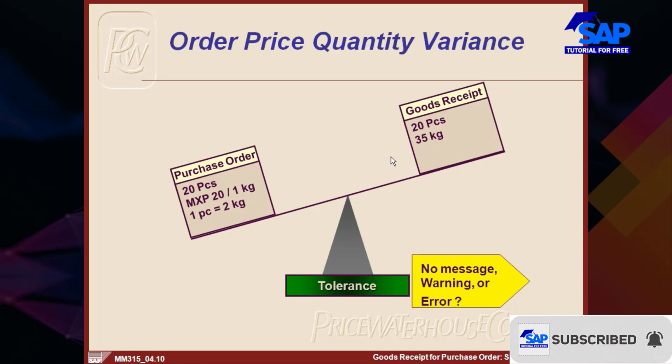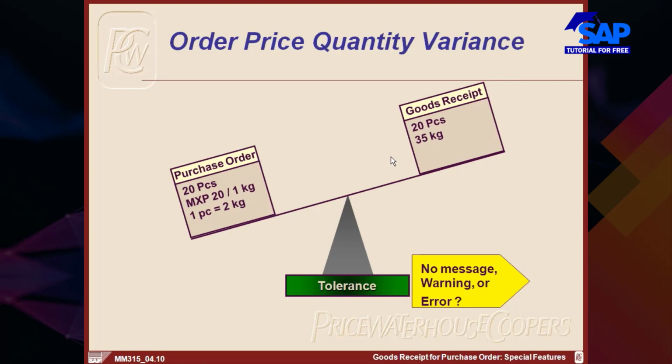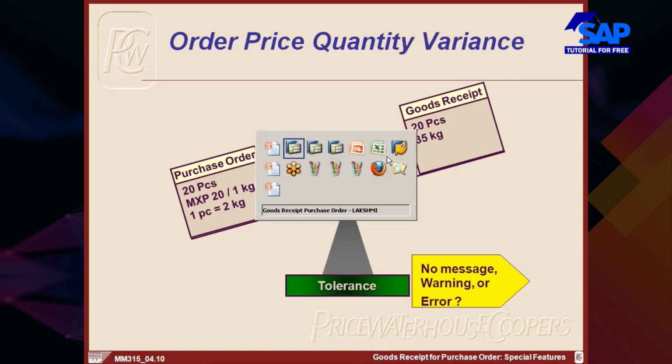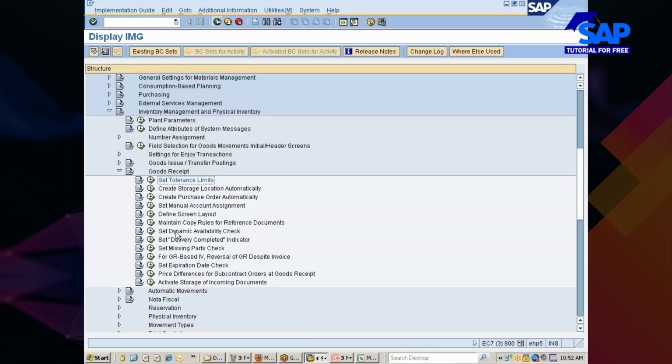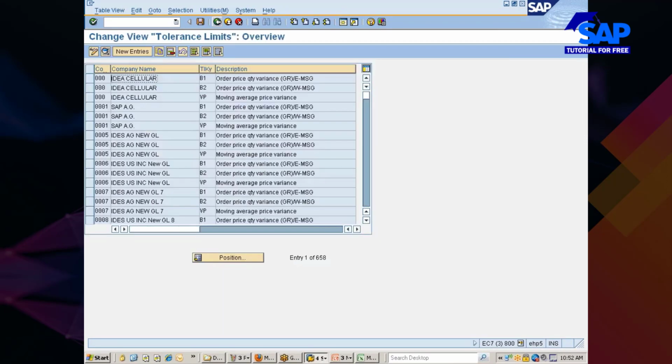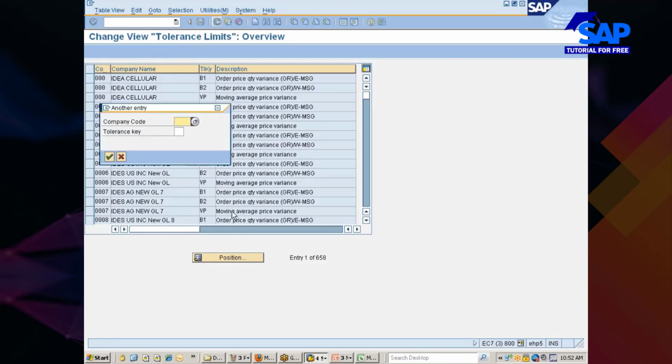How much variance you can accept without throwing any message, and how much variance you can use for throwing a message. I mean, whether it is an error or a warning. You see here, these are the configuration settings. When you look at set tolerance limits, you have something called B1 and B2. Even for your company code also, it will be there.